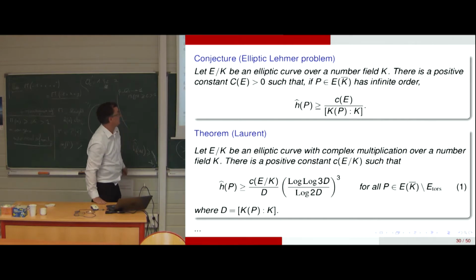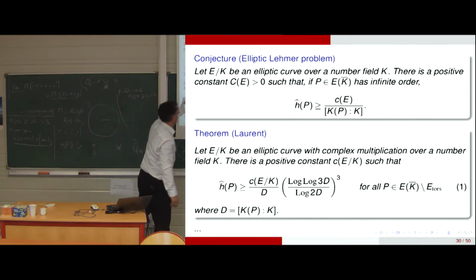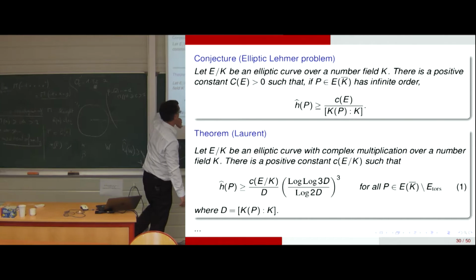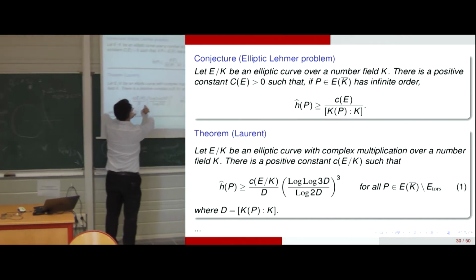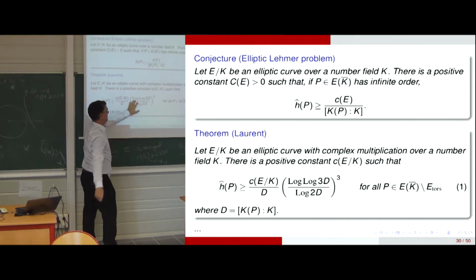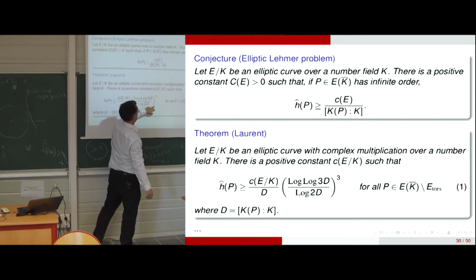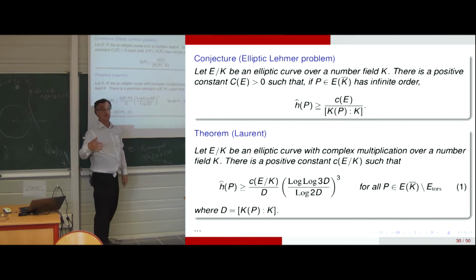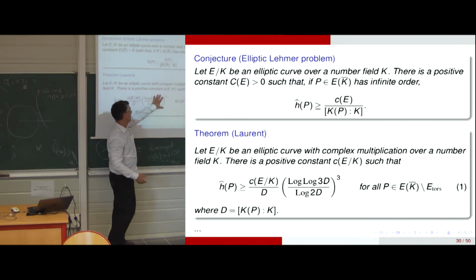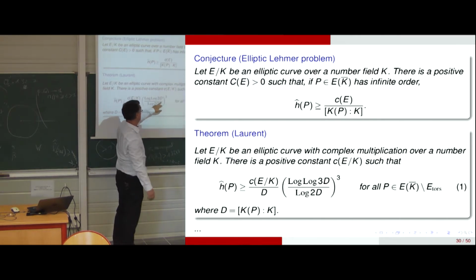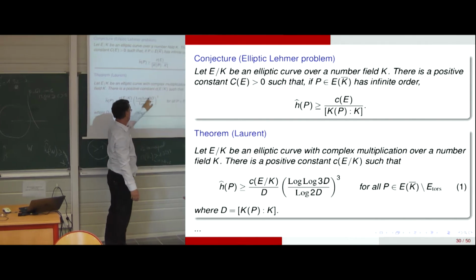And what you see is a remarkable result by Michel Laurent. So there is this very nice term, but there is another one coming from the classical Dobrowolski inequality. And we have seen that with dynamics, this Dobrowolski inequality is changing. So there is not a power 3, but 1 over the logarithm of the dynamical degree.